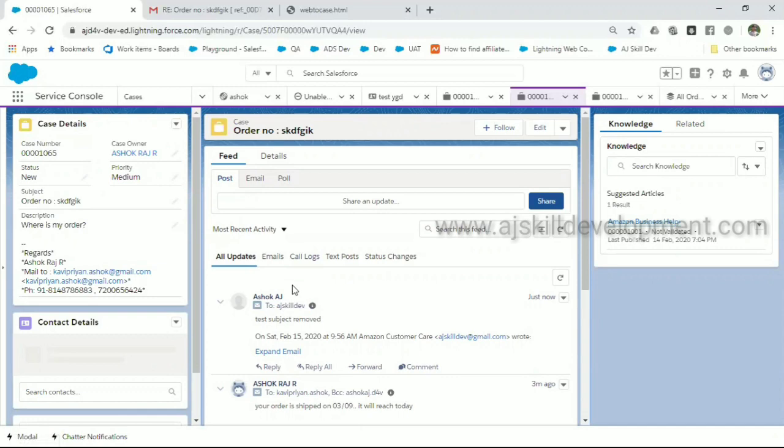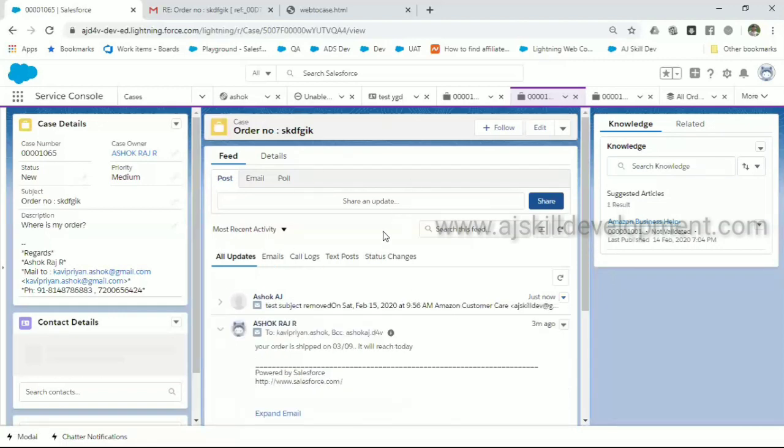Even if the customer care representative deliberately deletes the emails or the case, it will be captured in the backend: when he deleted it, why he deleted it, what time, who deleted. Once the data enters Salesforce, it will be tracked forever, no matter what.